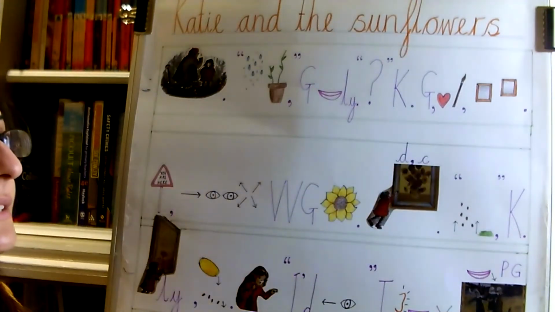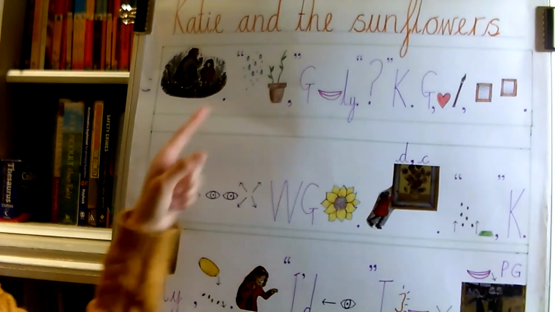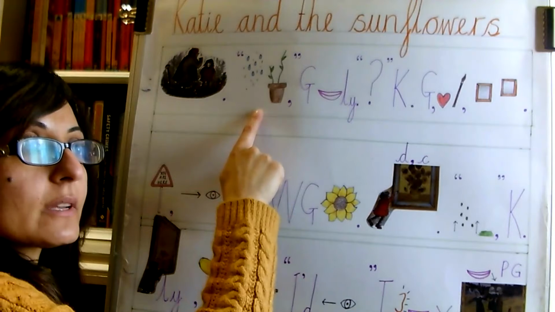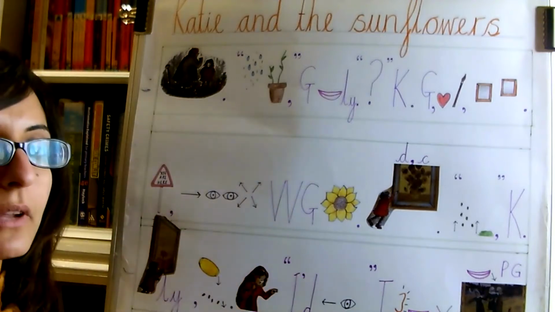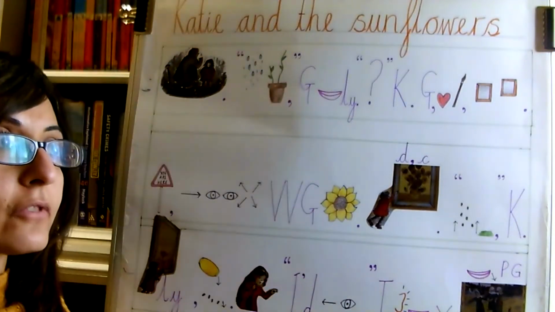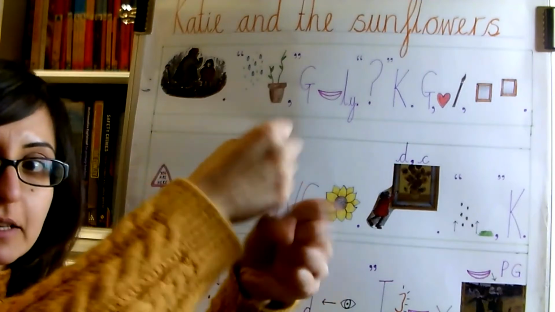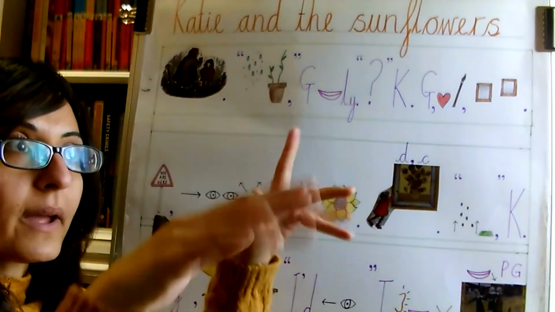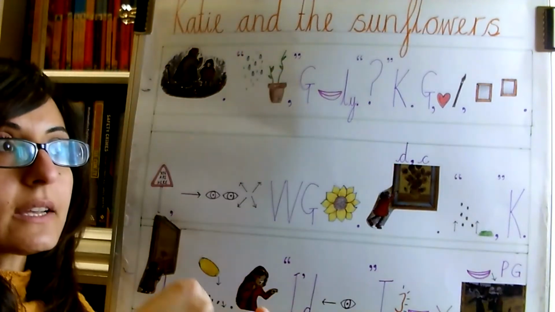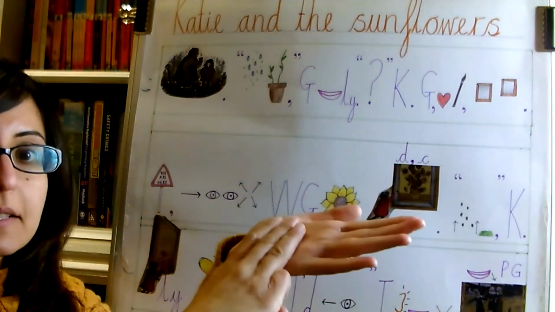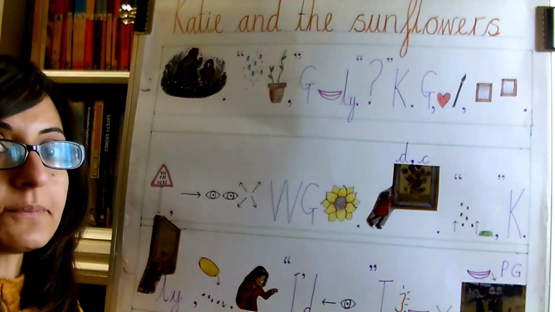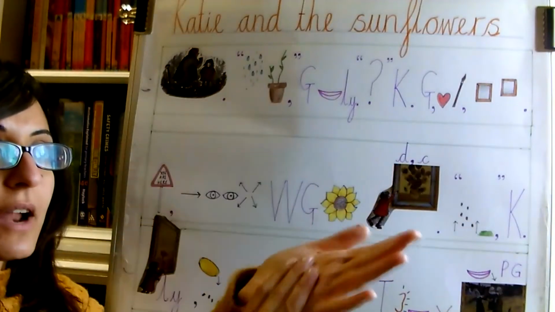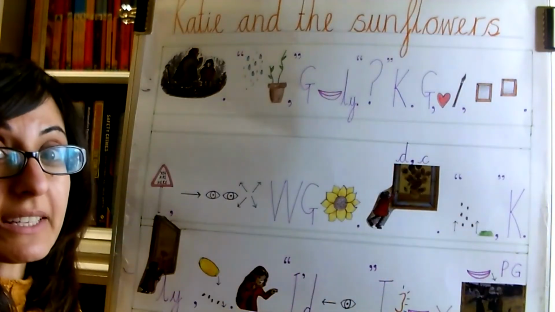Right, so the next part is, the rain will make everything grow. So it's from this plant pot here. The rain will make everything grow, said Grandma excitedly. Let's try that one again. The rain will make everything grow, said Grandma excitedly. Your turn. Let's go. Excitedly, or you could have delightedly.